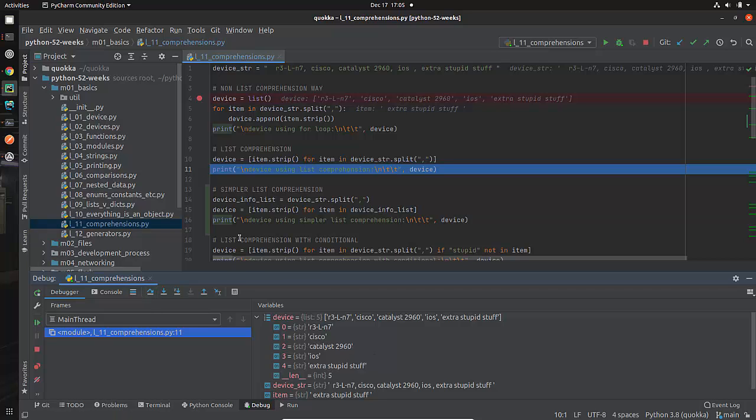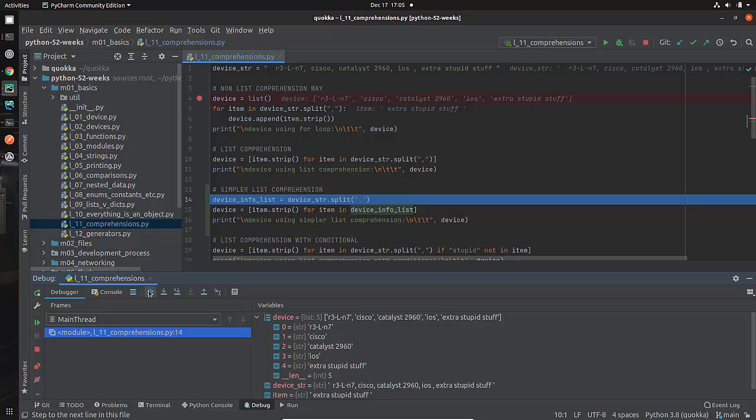The information is exactly the same. It reused device. If I had something different, I would have a different name for it. But you can see that the data from my list comprehension is actually the same as it was before. And now I'm going to go through, and here this will maybe make a little bit more sense for those of you that are new.